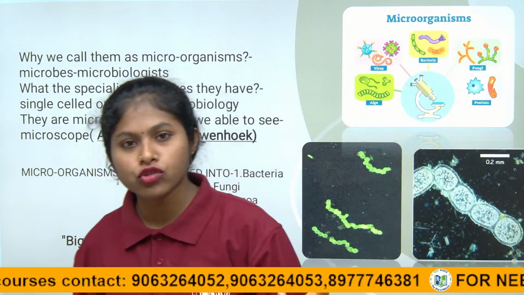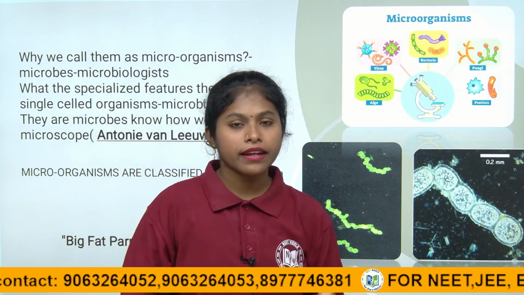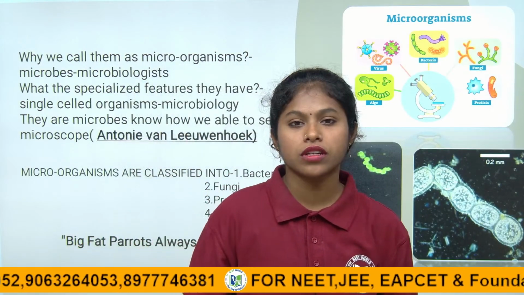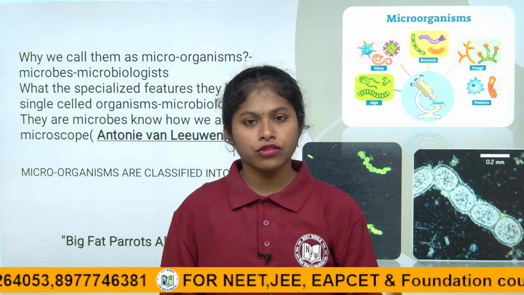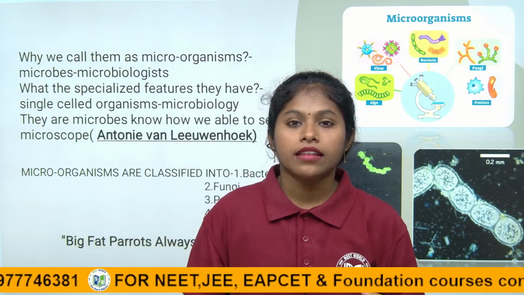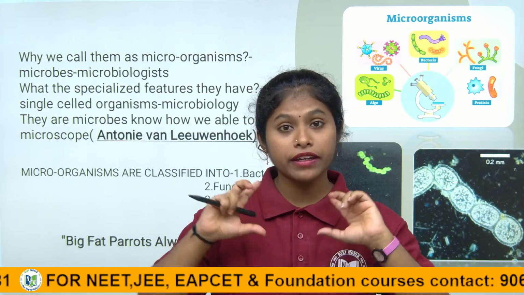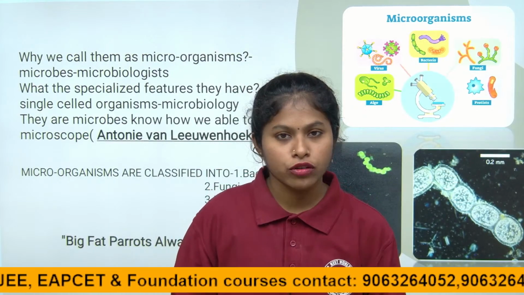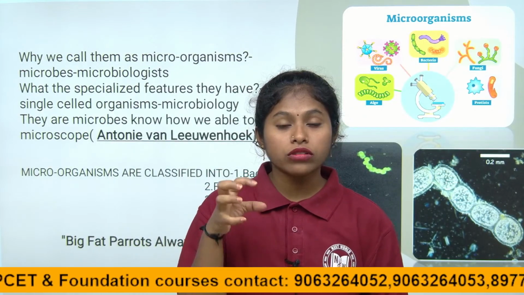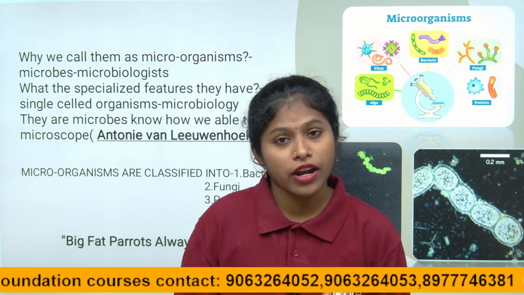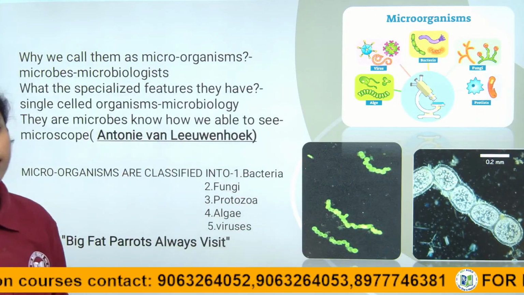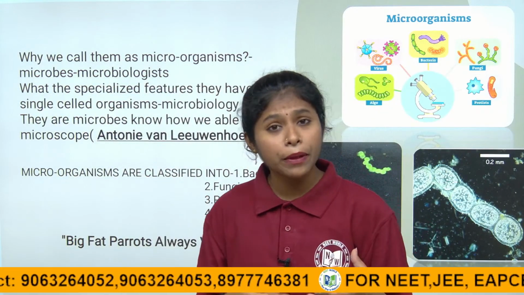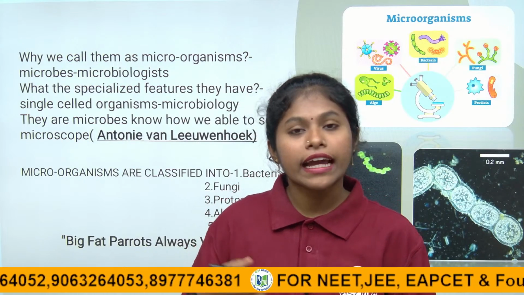There are two types of microscopes, one is the electron microscope, another one is the light microscope. In schools, colleges, universities, the most used microscope is the light microscope, right children. Next, in big research institutions, in big research fields, they use the electron microscope to understand things at the molecular level, right children. Which microscope is used more in the preparation of medicine? It is absolutely the electron microscope.